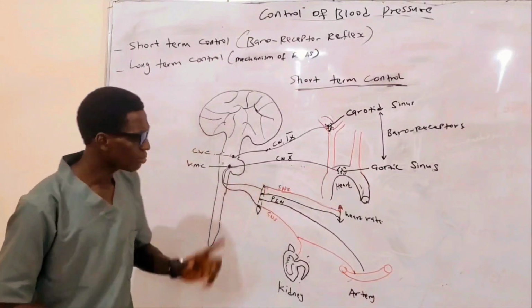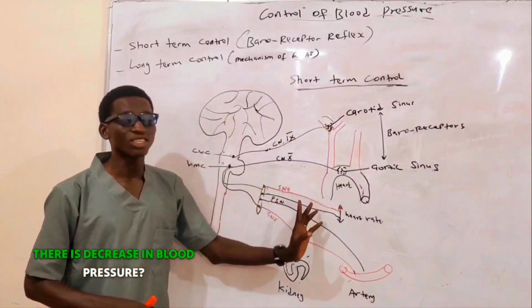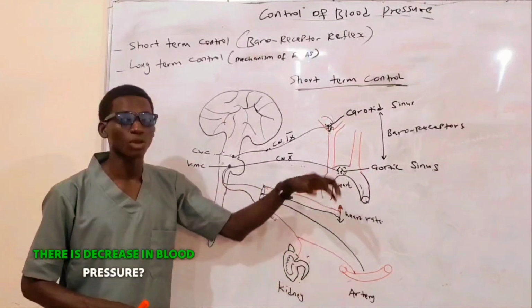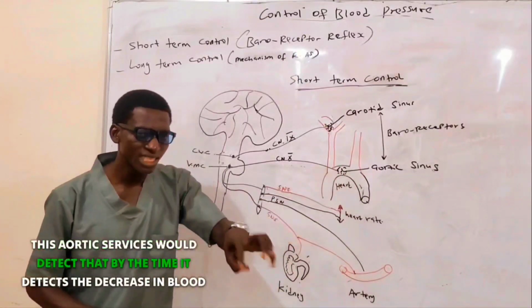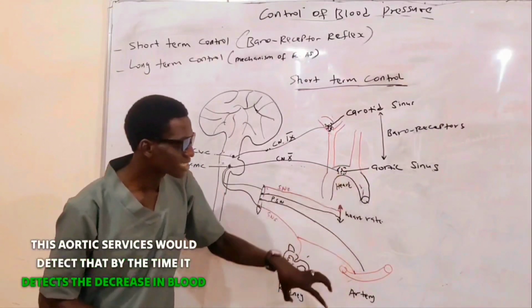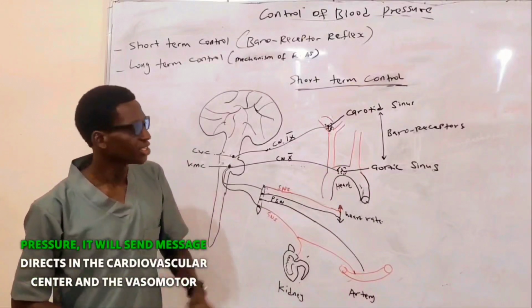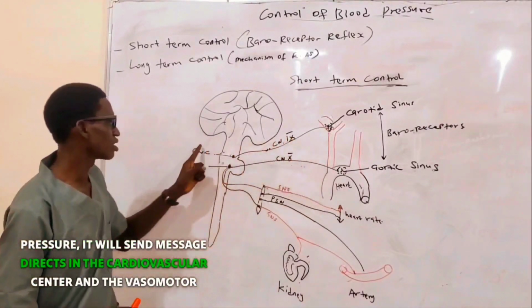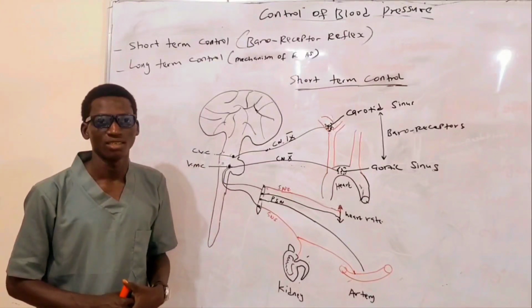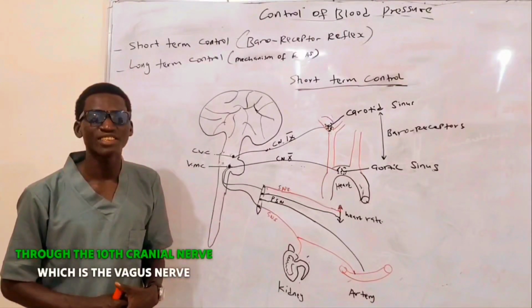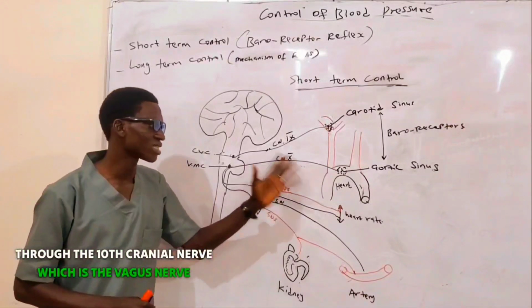So now, any moment there is increase or any moment there is decrease in blood pressure, these aortic sinuses will detect that. By the time it detects the decrease in blood pressure, it will send a message directly to the cardiovascular center and the vasomotor center through the 10th cranial nerve, which is the vagus nerve.